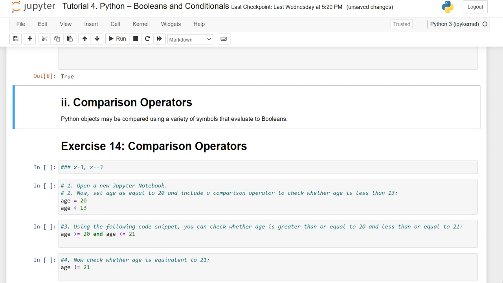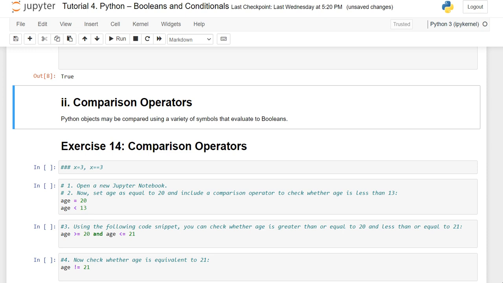See here, dear friends, Python objects may be compared using a variety of symbols that evaluate to a Boolean. Here we have less than or equal to, greater than or equal to, equivalent, and not equivalent. Have a note that the single equal and double equal symbols are often confused. The single equal symbol is an assignment symbol.